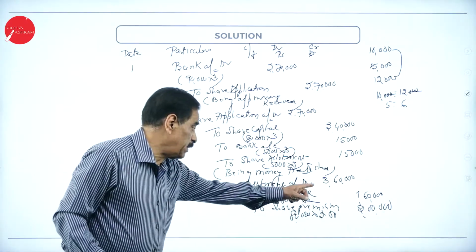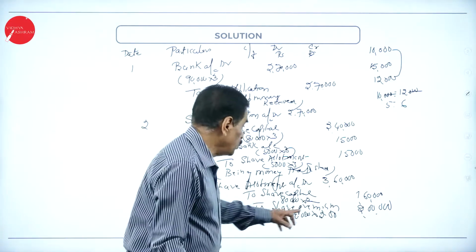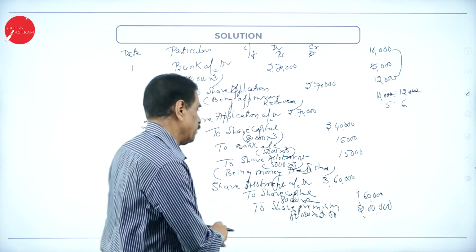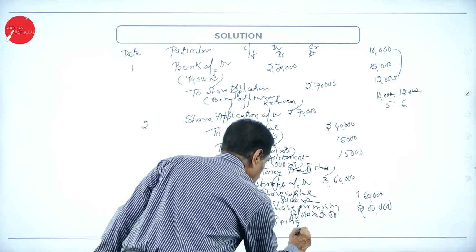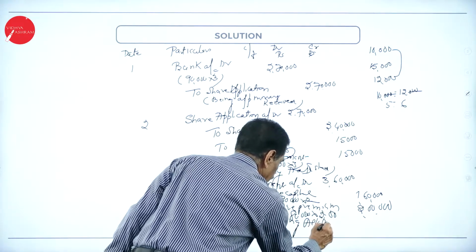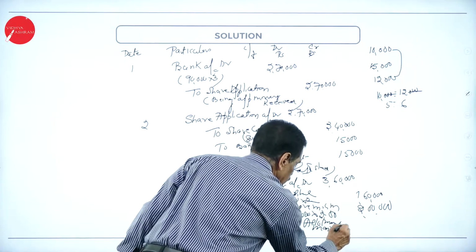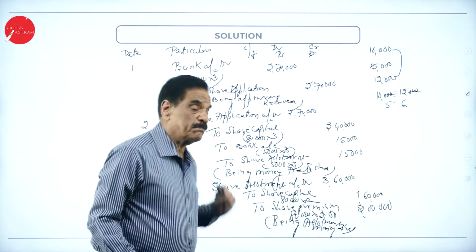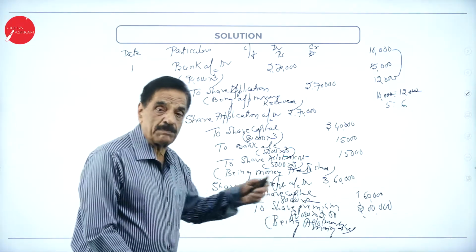Share allotment account debit 3,60,000, to share capital 1,60,000, to share premium 2,00,000, being the allotment money due. This is due entry. What is the entry? Share allotment account debit, to share capital, to share premium.